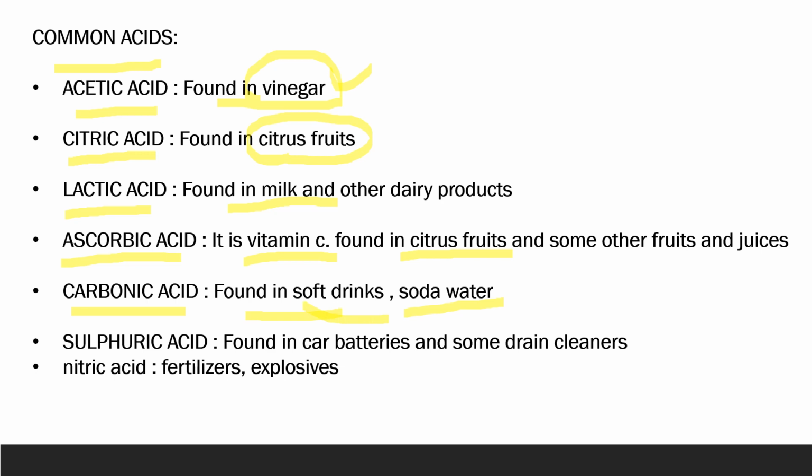Now, where does this carbonic acid come from in soft drinks? Actually, when these bottles of cold drinks are closed, while closing, carbon dioxide gas is pressurized into the bottles. So that is why when you open a bottle, the fizz sound comes out and this carbon dioxide gas comes out. So this sound is of that, and the tartness that a soft drink contains is because of carbonic acid.